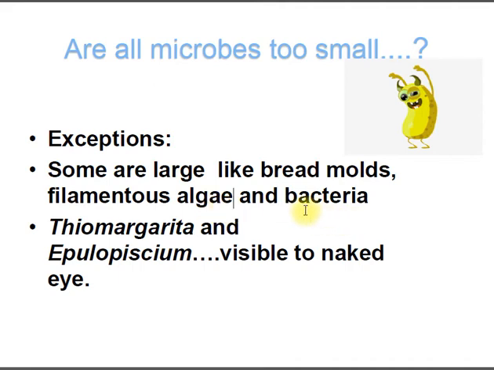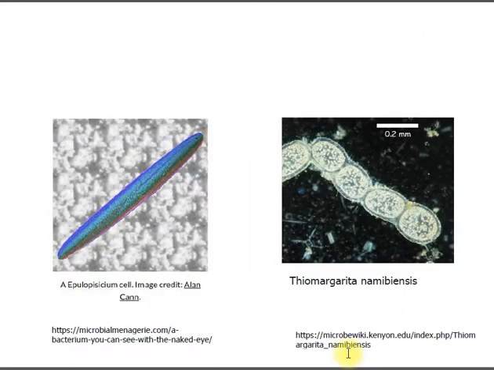And now there is recent news in which some bacteria can be seen with the naked eye. They are so big that we don't require a microscope. These are Thiomargarita and Epulopiscium. This is showing the image of an Epulopiscium cell. This is showing Thiomargarita namibiensis. They are too big and they can be seen with the naked eye.